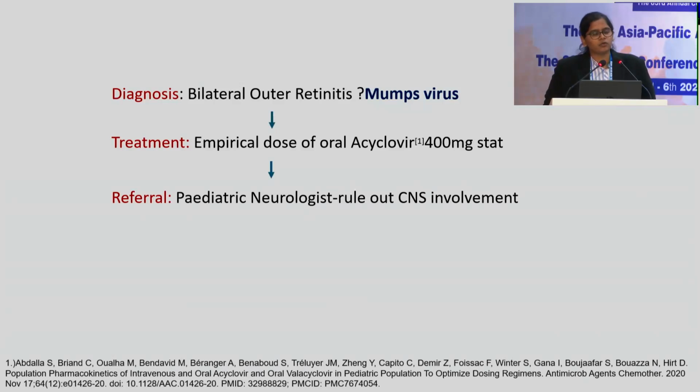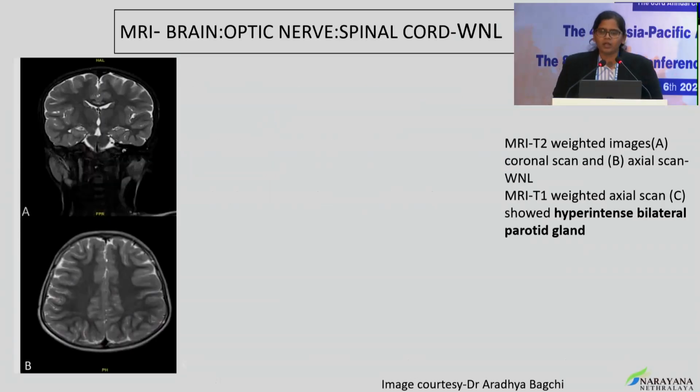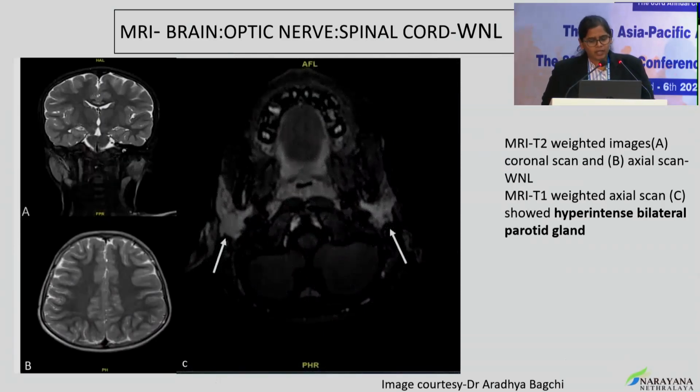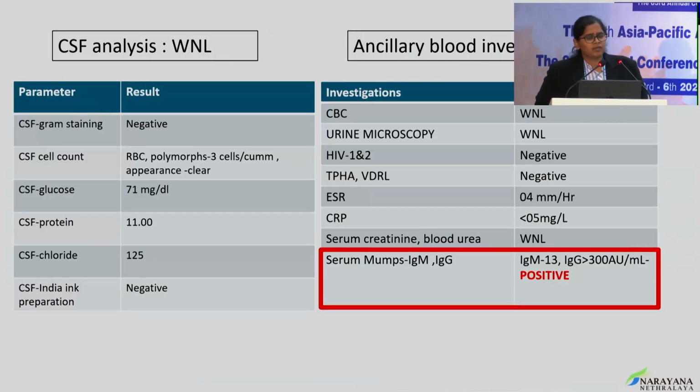An empirical dose of oral acyclovir 400 milligrams was started and he was referred to the pediatric neurologist to rule out any CNS involvement. His CNS examination was within normal limits. However, his MRI T1-weighted axial scan showed hyperintense bilateral parotid gland. CSF analysis was normal. Ancillary blood investigation showed positive serum mumps IgM and IgG levels.